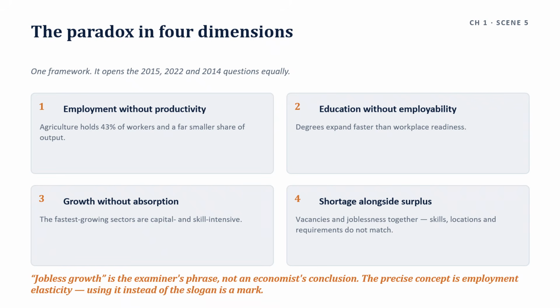No skills. Third one, growth without absorption. The fastest growing sectors are capital and skill intensive. And the fourth one, shortage alongside surplus. Employers report vacancies while graduates report joblessness because skills, locations, and requirements do not match. 4 lines, one framework, it opens the 2015, 2022, and 2014 questions equally.